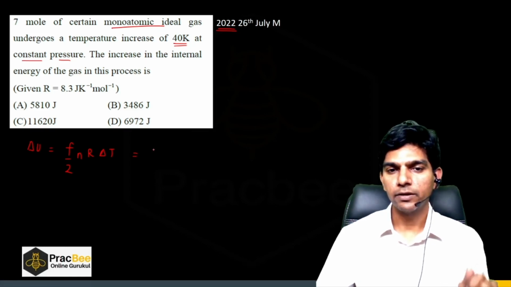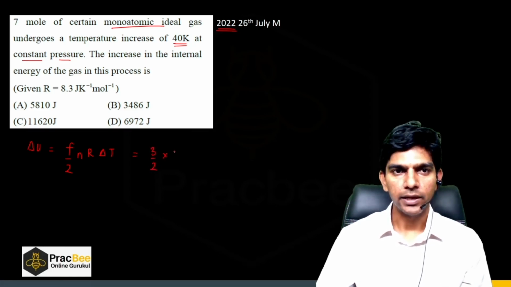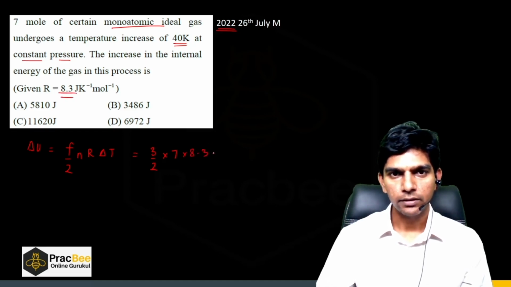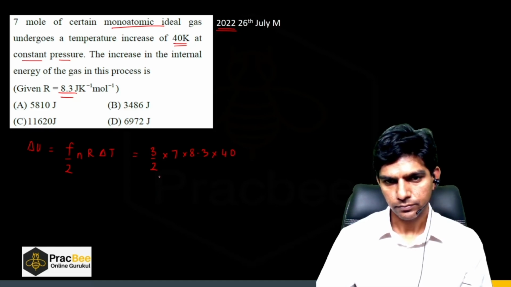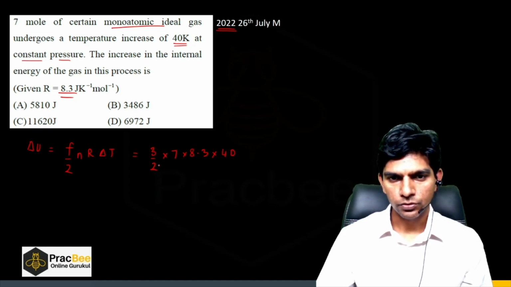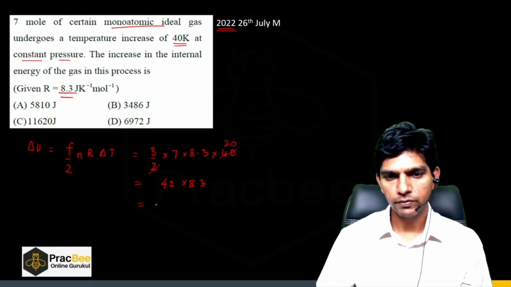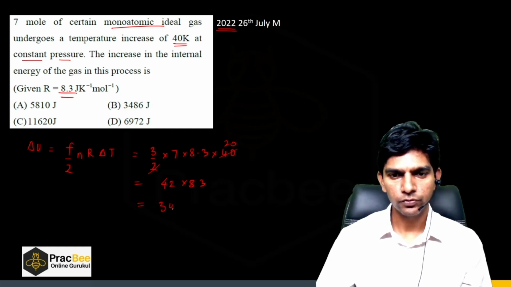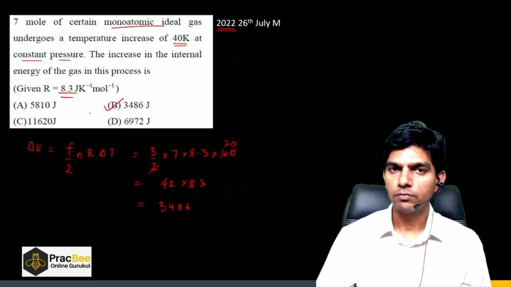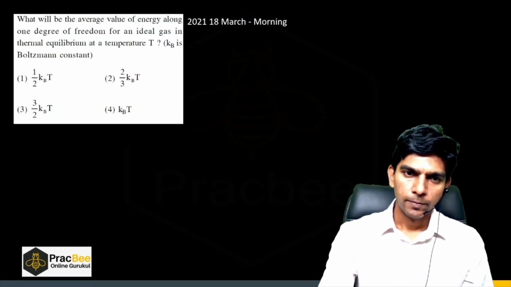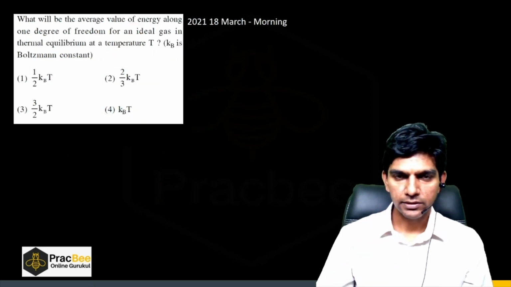In a monatomic gas, F is 3. So 3 by 2, n is 7, R is 8.3, which is given in the question, and the increase in temperature is 40. Got it? So it comes out to be 42 times 83. You can see it will be close to 3400. So it will be 3486. So option B is the right answer. Let us see the next question.